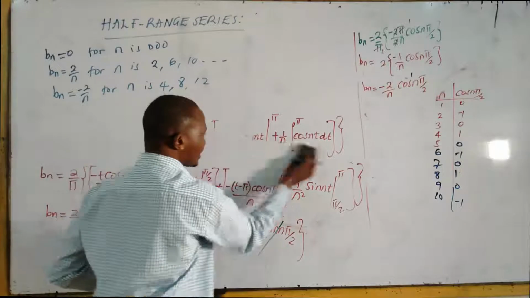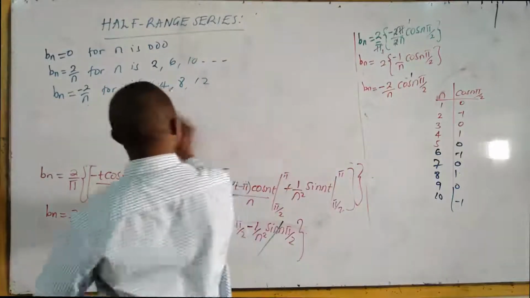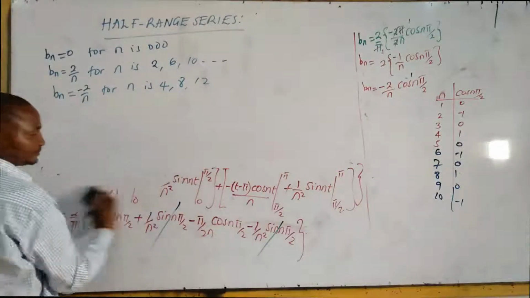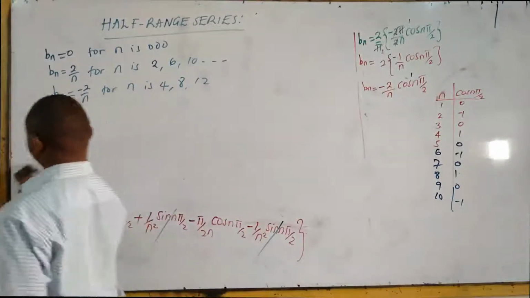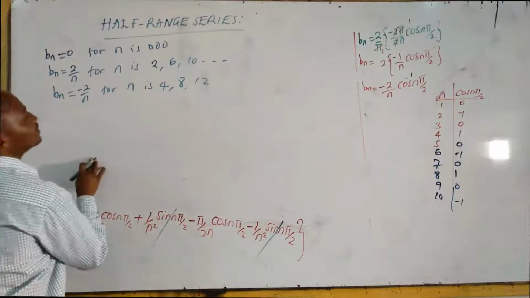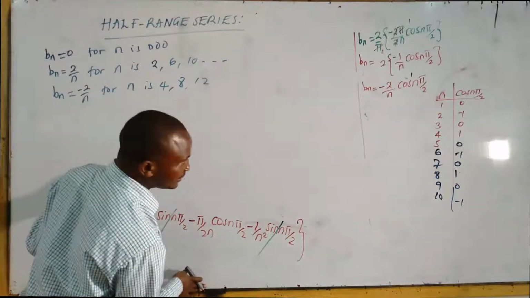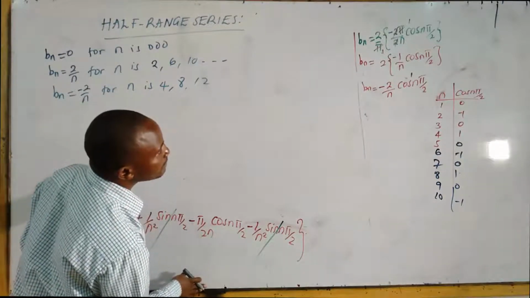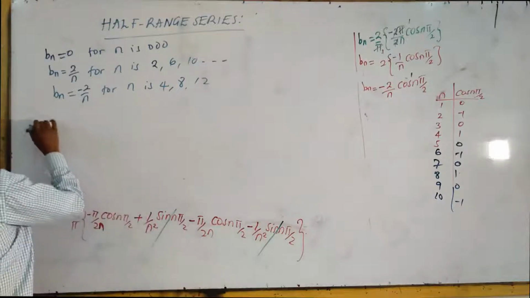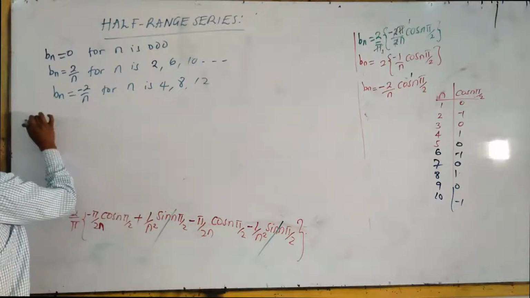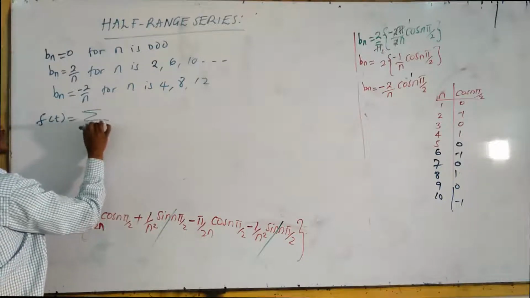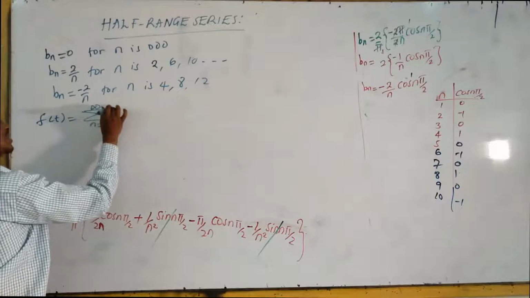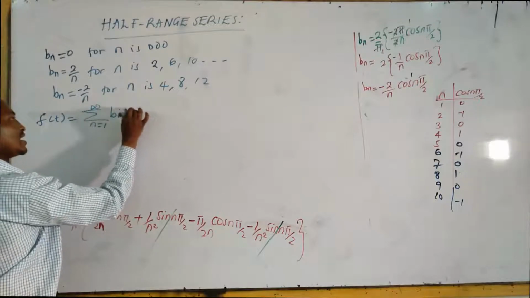Now let us write the actual Fourier series representation. We know the function of t is equal to the sum from n equals 1 to infinity of Bn sin nt.